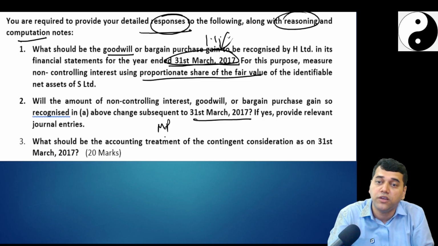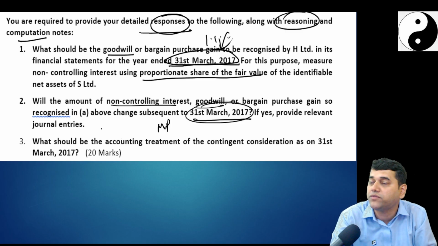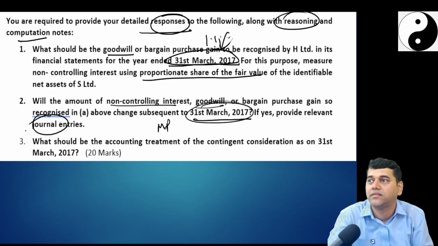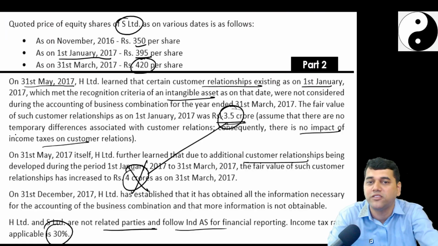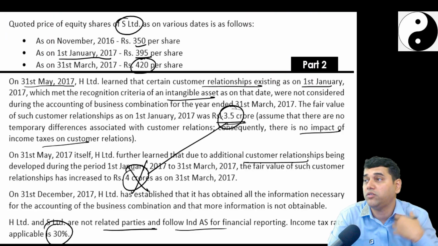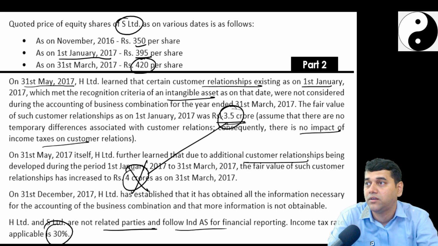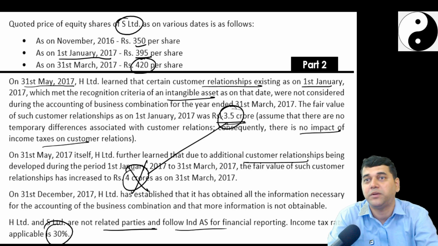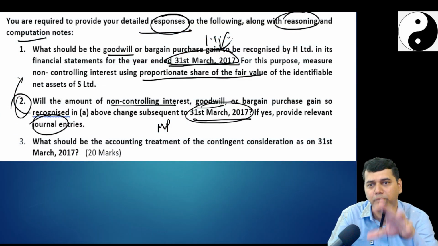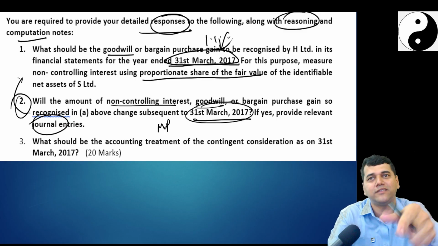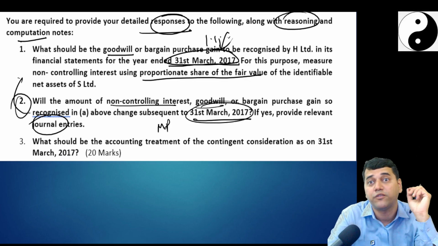Second part of the question, is it going to change NCI and goodwill on 31st March because of the measurement period? Yes. Give journal entry. Not for the first one, that is for the second part of the question. That's what I told, this is part 2. How did I know? By looking at the solution. How will you know? I expect more clarity will be given in the examination question. I'll show you the examination question also, how it will come based on this. By looking at it, you will understand this is the same examination question, but given in a different way.